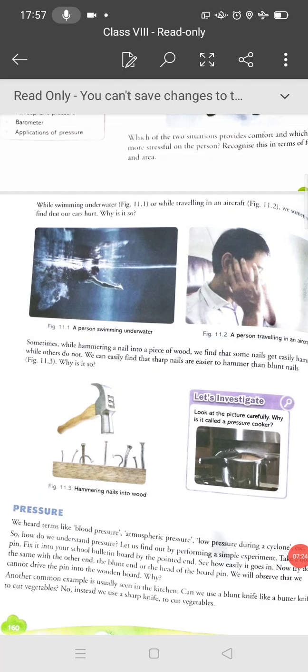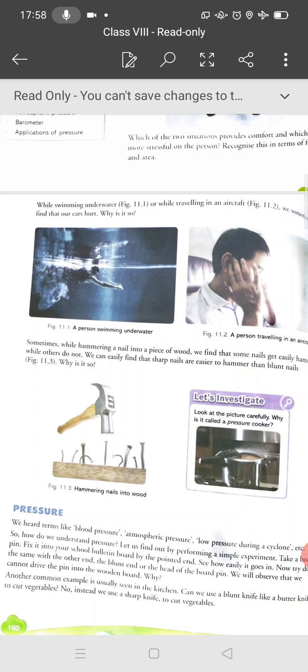In the next lecture we will discuss many more examples of pressure. We have taken many examples, like hammering nails into wood, and you can answer the questions.